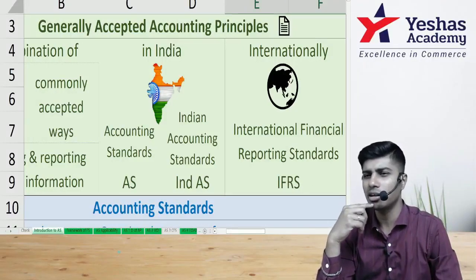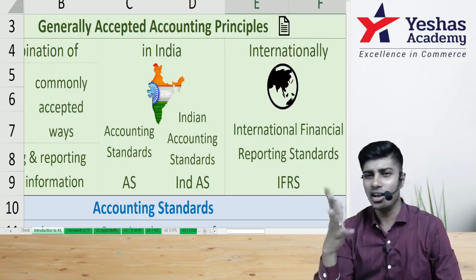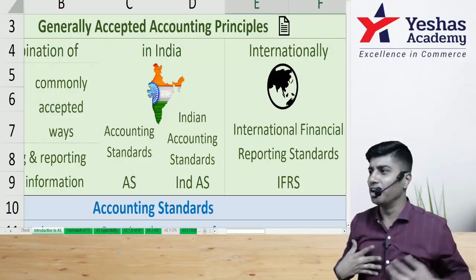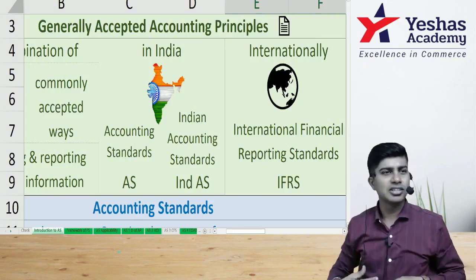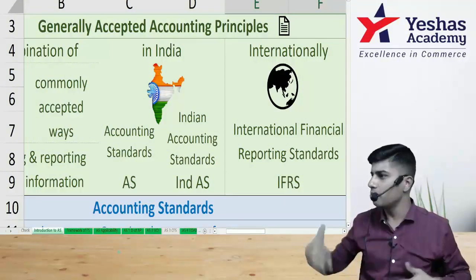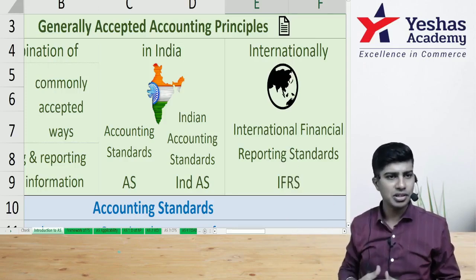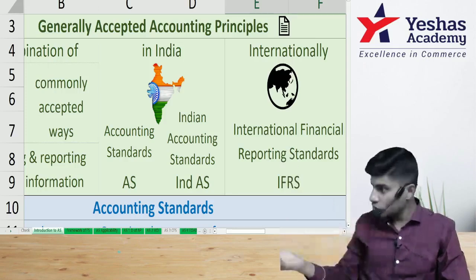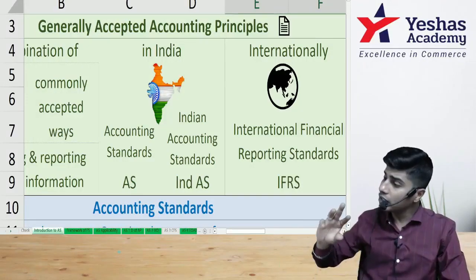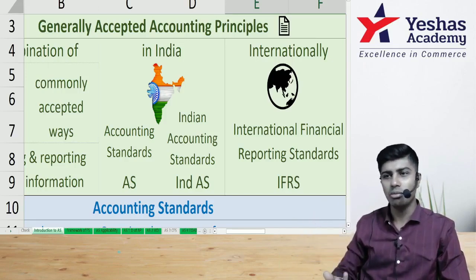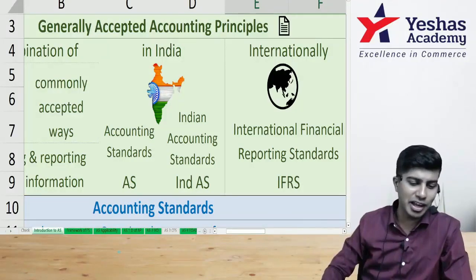Then they understood that IFRS and all we can't implement in India. Our culture, ethnicity, customs, tradition and legacy are so different that we can't accept what comes from the West as it is. We should do an Indianized version of this. So what did we do? Initially we thought of accepting IFRS, but later we Indianized the IFRS and gave it a new name. The Indianized version of the IFRS is